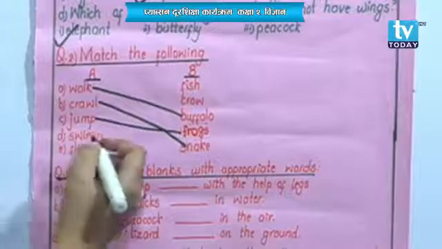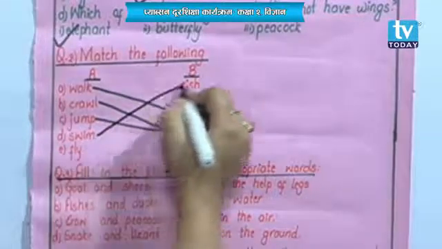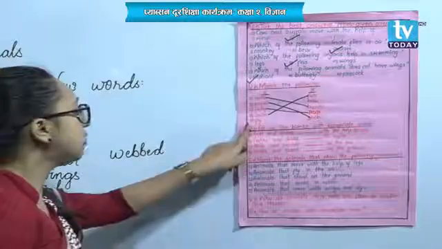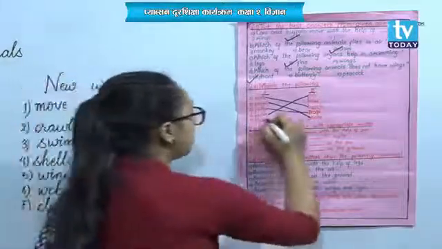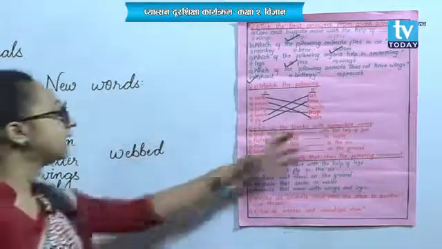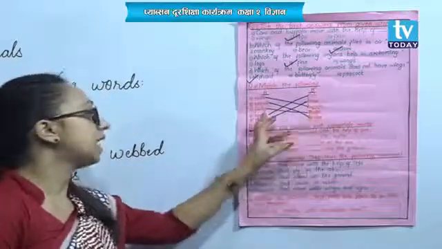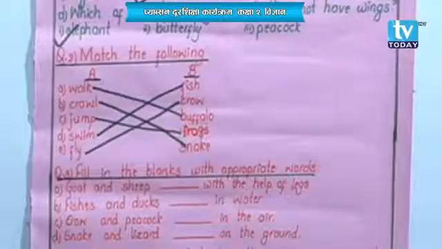And then swim. Easiest of all. Fishes show movement by swimming. And then E, it's fly at the last. And no doubt, it's crow that flies in the air. So see here, buffalo walks, snake crawls, frogs jump, fish swim, and crow flies in the air. Done? Okay.